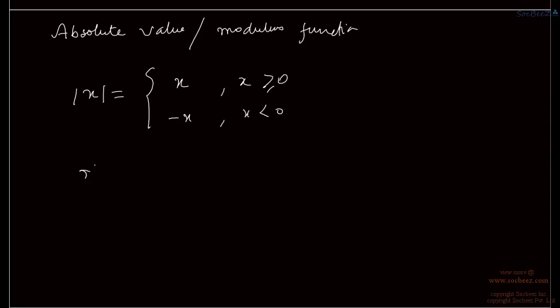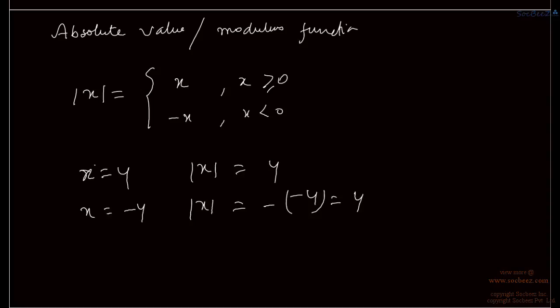So say for x is equal to 4, we have mod x is also equal to 4, and for say if x is equal to minus 4, then mod x is equal to minus of minus 4 which is equal to 4, right? The modulus of number can also be defined as square root of x square, because square root of any number is non-negative. Okay, so these are some basic functions which we have defined.